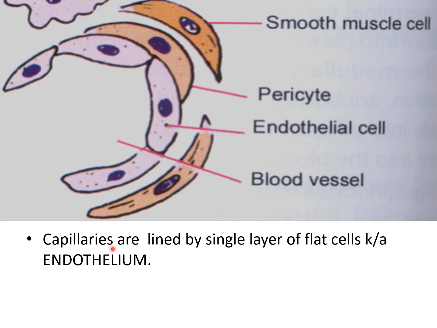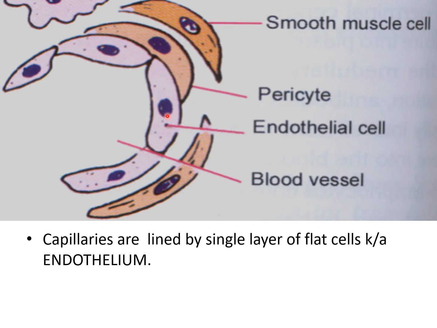Here you can see the capillary is lined by a single layer of flat cells known as the endothelium. These are the endothelial cells. Pericytes, smooth muscle cells, and nerves are near the blood vessels. The wall of the capillary is lined by endothelial cells resting on the basement membrane. Overlying the basal lamina there is a delicate network of reticular fibers.